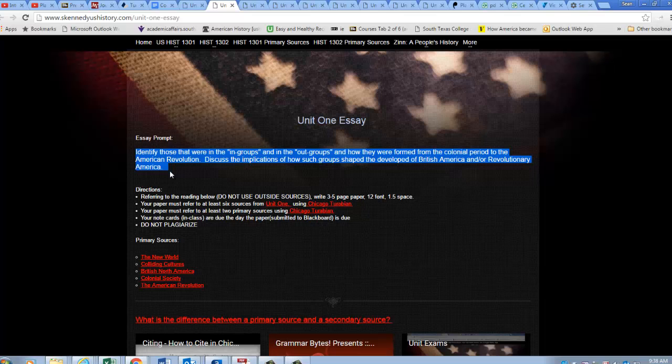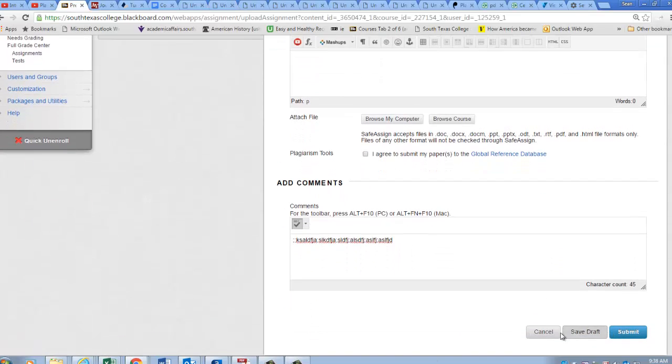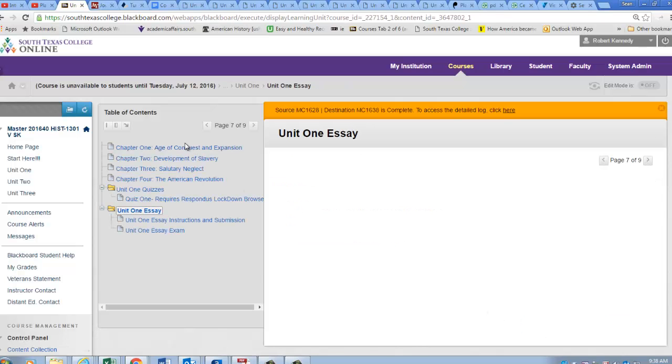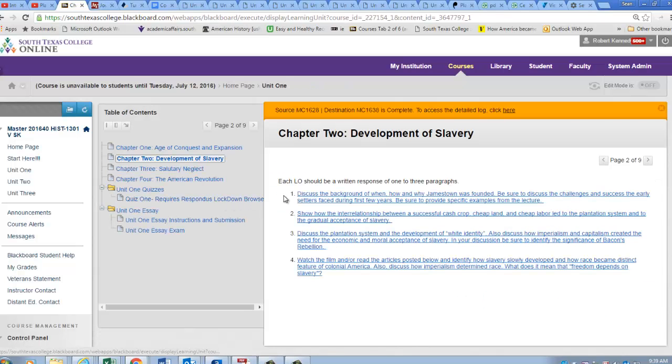So if you get information from, let's say, going over here, so you get some information that helps you respond to what an in and out group is and how it shaped colonial America and all of that from Learning Objective 2, Chapter 2. You want to write that down on the other side. When you have a collection of index cards, maybe by the end of this unit you might have 20 to 30. This will give you the opportunity to lay them out on a desk or a table and to organize them.